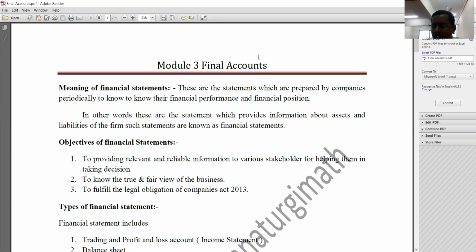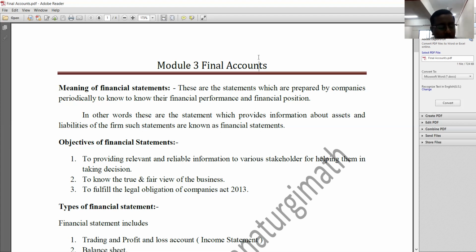In very simple words, these are the statements prepared by companies periodically to know their financial progress, or their periodical progress. That is called final accounts. Further, what are the objectives of final accounts?